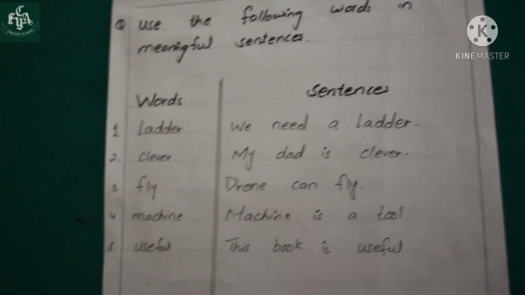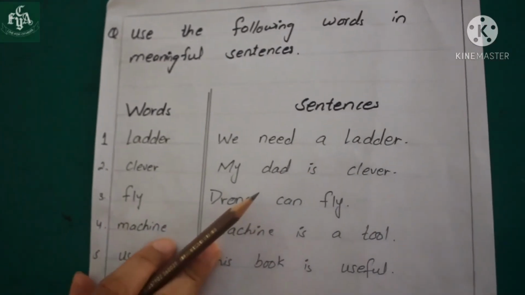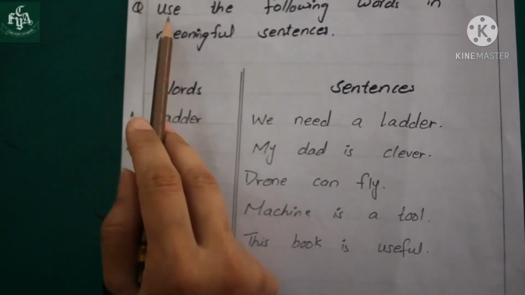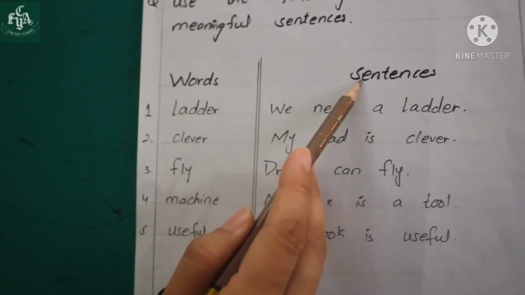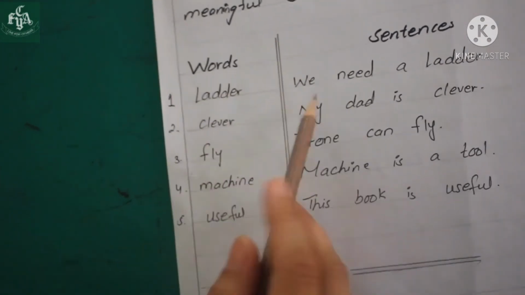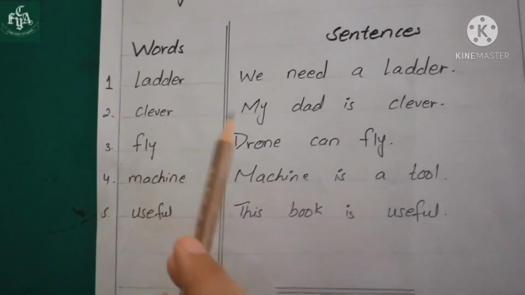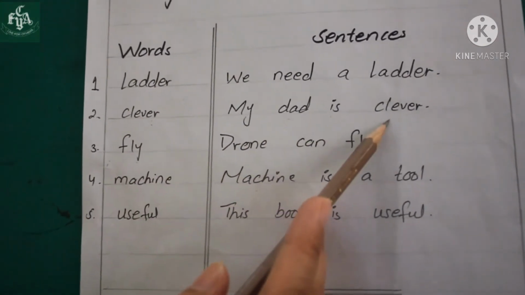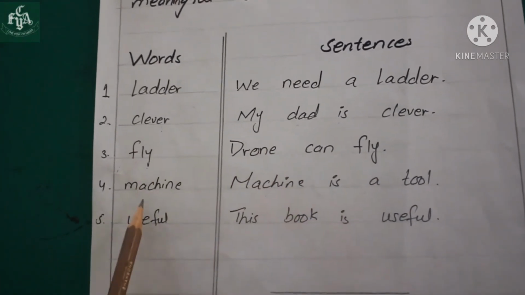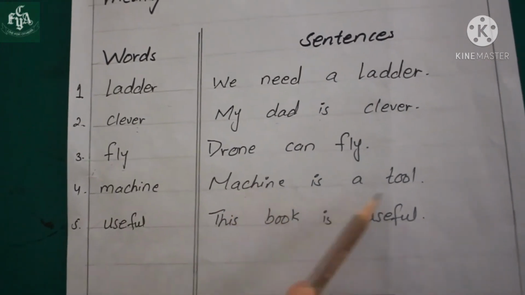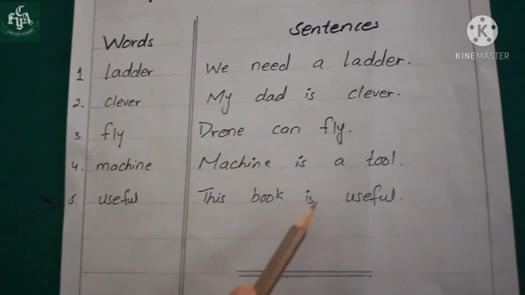Now here your next topic is of word sentences. You have to write it on the next page. So for this you have to first write its question: Use the following words in meaningful sentences, then its heading, word sentences. Here first word is ladder, and a sentence is, we need a ladder. Second is clever, its sentence is, my dad is clever. Third is fly, and a sentence is, a drone can fly. And fourth is machine, a machine is a tool. And last word is useful, and its sentence is, the book is useful.